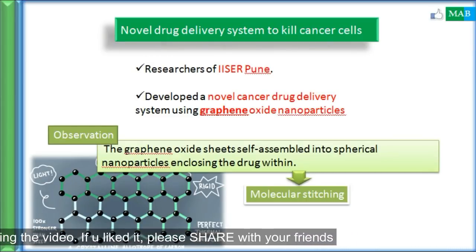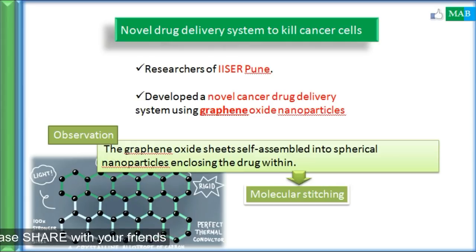Next is a novel drug delivery system to kill cancer cells. This news came because researchers from IISER Pune have developed a novel cancer drug delivery system using graphene oxide nanoparticles. Sorry, it's not graphite, it is graphene oxide. While researchers were conducting an experiment, they took a graphene oxide sheet, and when the drug was put into it, the graphene oxide sheet self-assembled into spherical nanoparticles, enclosing that drug.